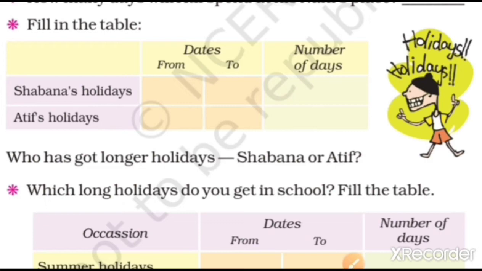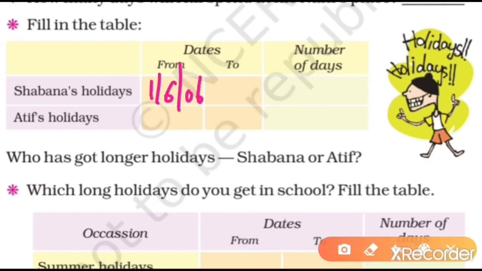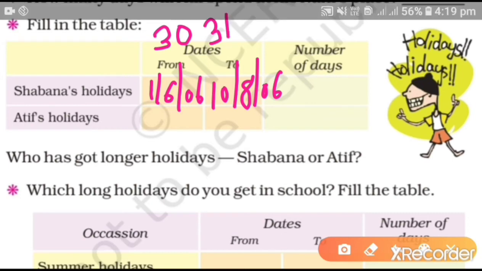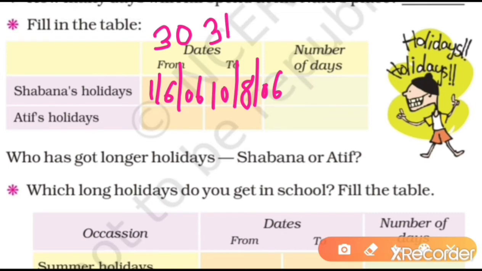Shabana's holidays started from 1/6. In this column you will write 1/6/2006 to 10/8/2006. Now you have to write the number of days. 1/6 means the month of June. How many days are in the month of June? 30. July has 31, and in August it will be 10, because the 10th date is given here.